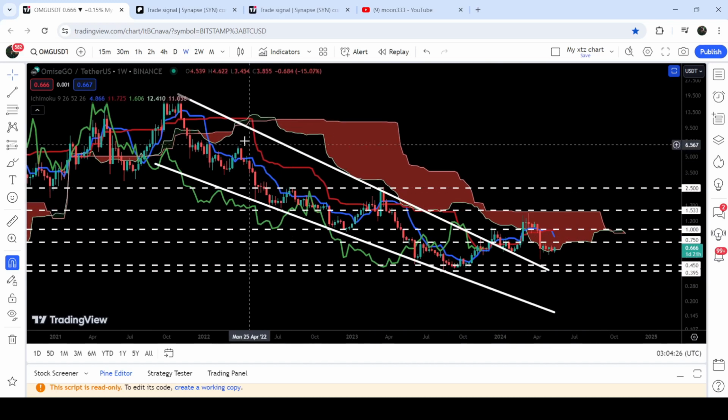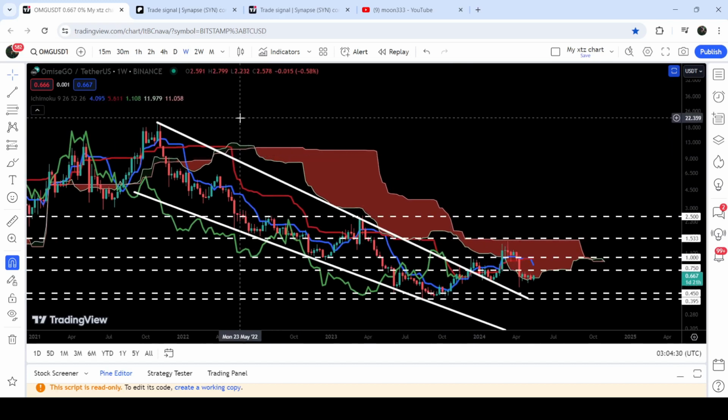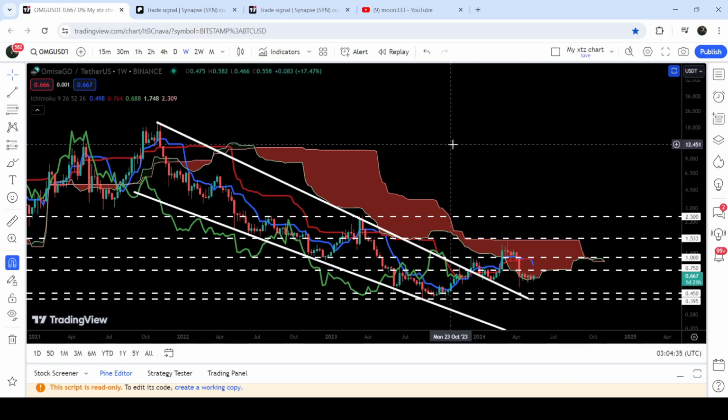Now, if we take a look at the technical target for this very massive breakout, that long-term target is here at the top of this wedge, that is approximately at $20. So this was the update so far.